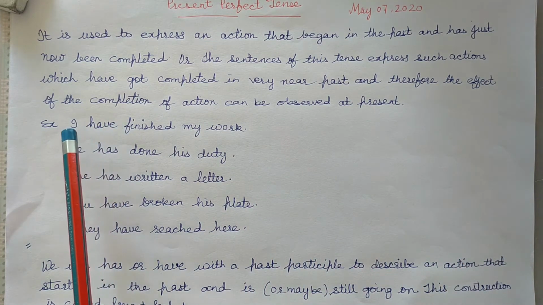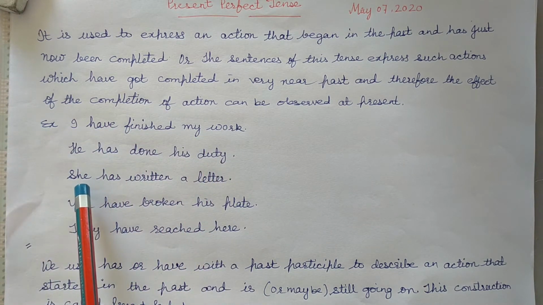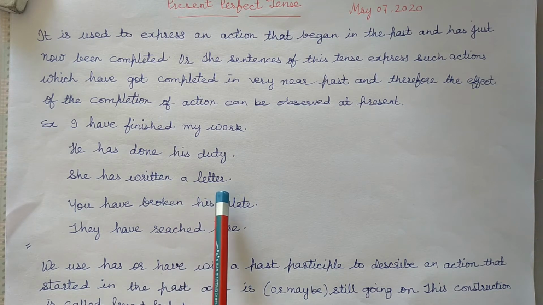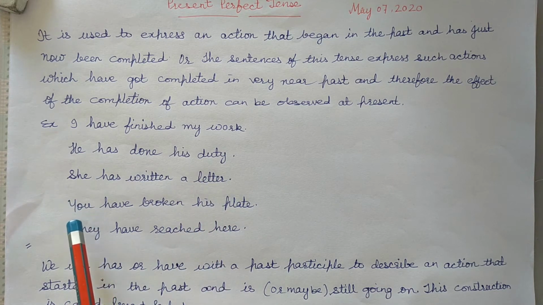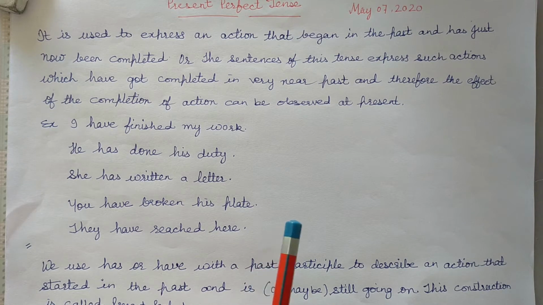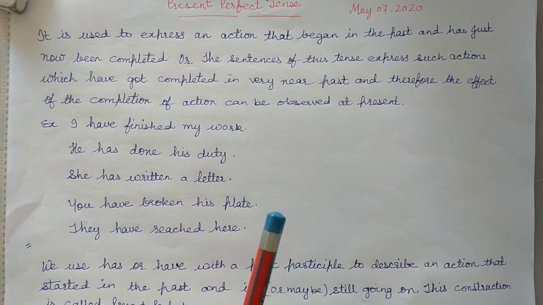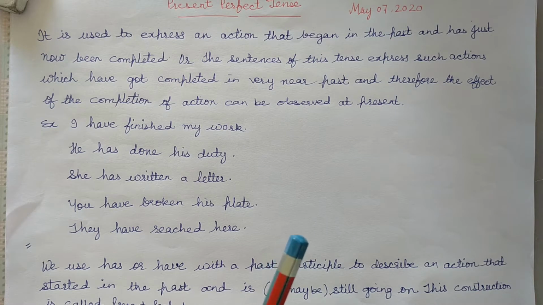Example: I have finished my work. She has written a letter. You have broken his plate. They have reached here.